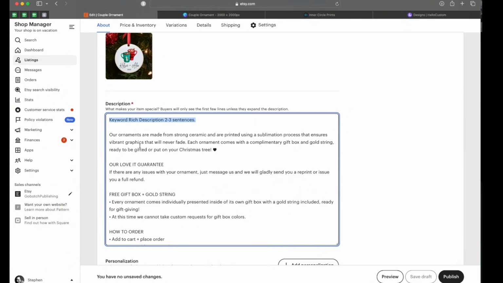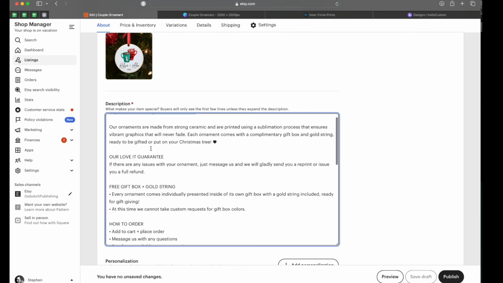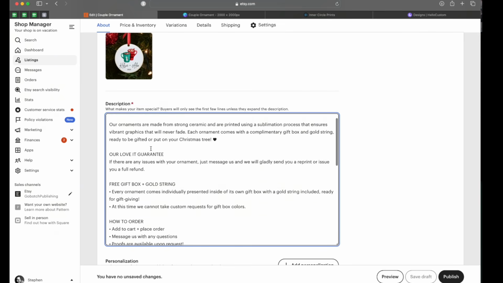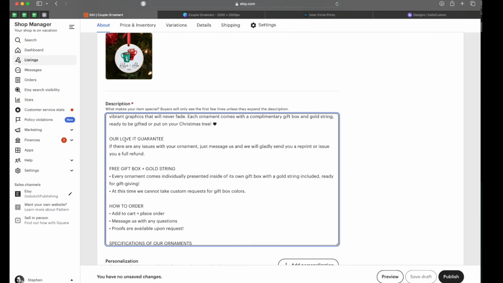Each ornament comes with a complimentary gift box and gold string, ready to be gifted or put on your Christmas tree. I go through the Love It Guarantee. If there are any issues with your ornament, just message us and we will gladly send you a reprint or issue you a full refund.